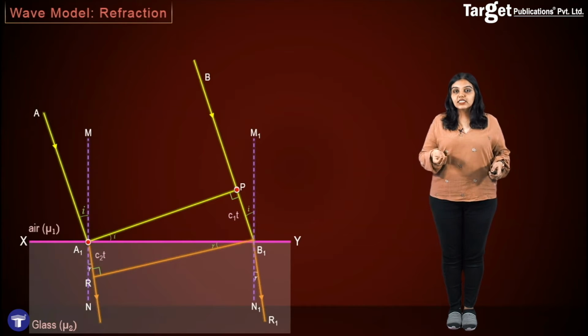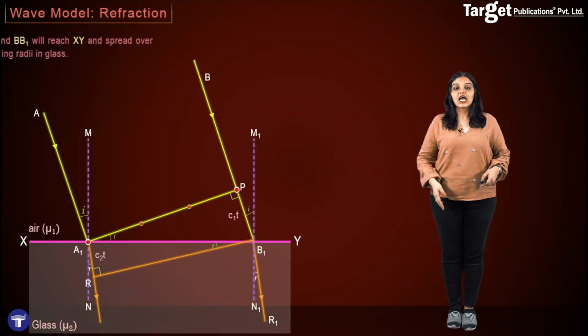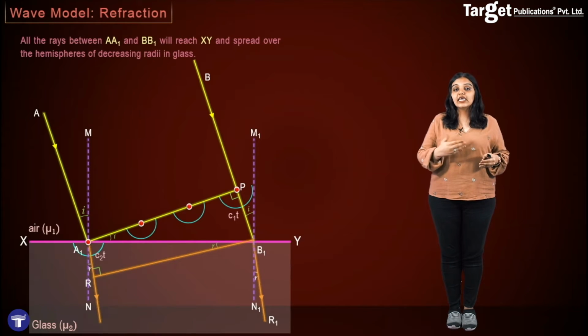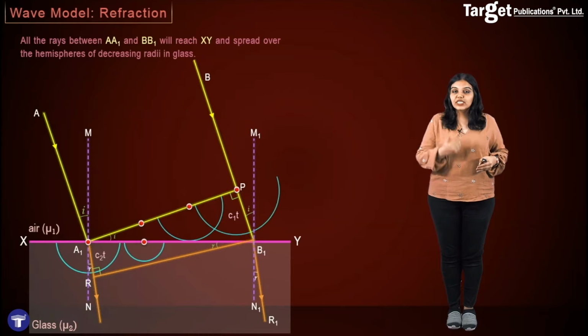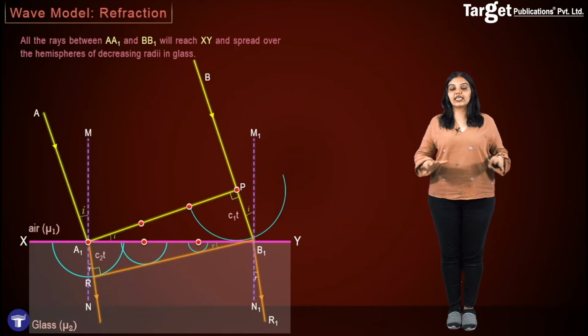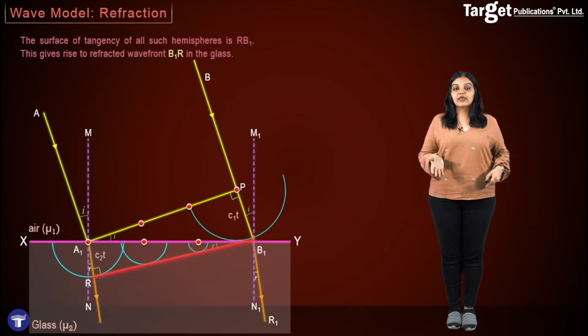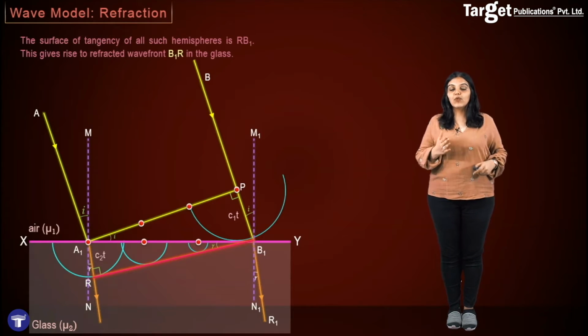Now, we considered the waves only from points A1 and P for the ease of convenience, but of course, the waves will start from every point on the wavefront, and all the waves between AA1 and BB1 will reach XY and spread over hemispheres of decreasing radii in glass. And the tangent to these hemispheres is nothing but our refracted wavefront B1R obtained in glass.